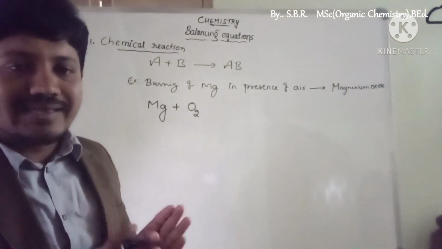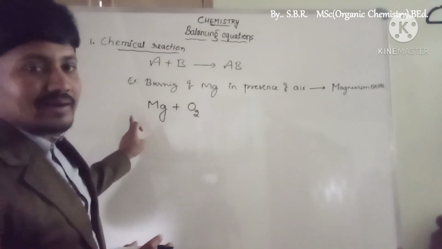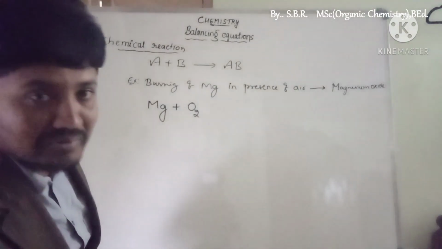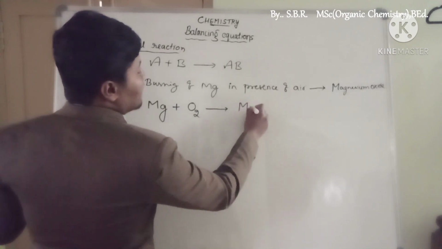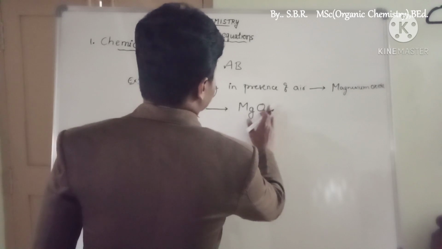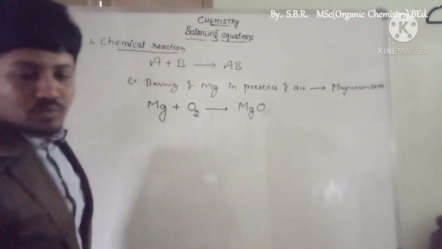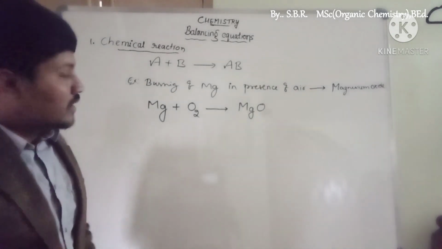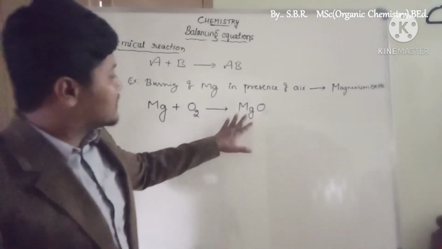Only oxygen is the gas which supports combustion. That is the reason only oxygen can react with magnesium when it undergoes burning, correct? So it produces a white powder called magnesium oxide. This magnesium oxide is white in color.